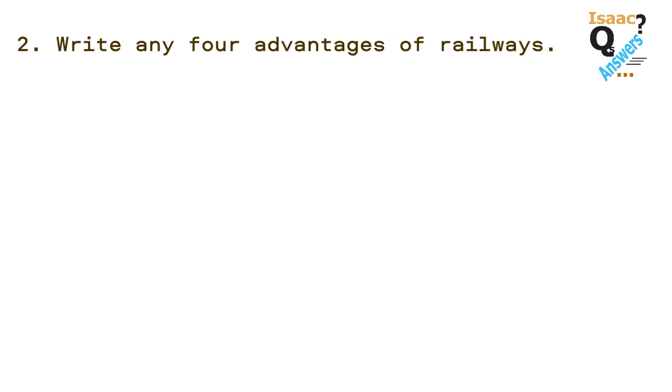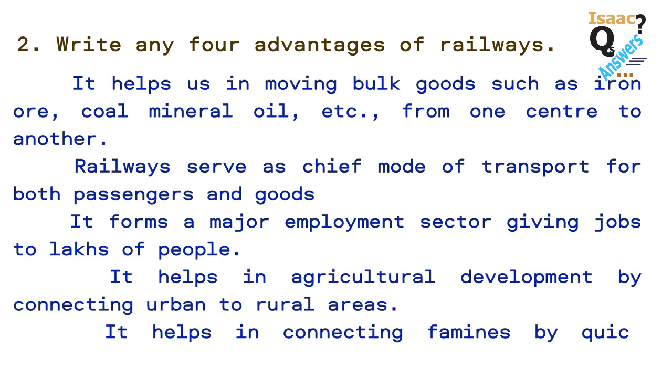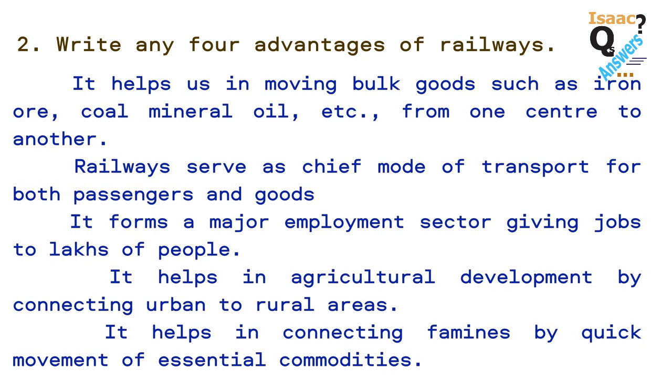Question number 2. Write any 4 advantages of railways. It helps us in moving bulk goods such as iron ore, coal, mineral oil, etc. from one center to another. Railways serve as the chief mode of transport for both passengers and goods. It forms a major employment sector, giving jobs to lakhs of people. It helps in agricultural development by connecting urban to rural areas. It helps in connecting families by quick movement of essential commodities.